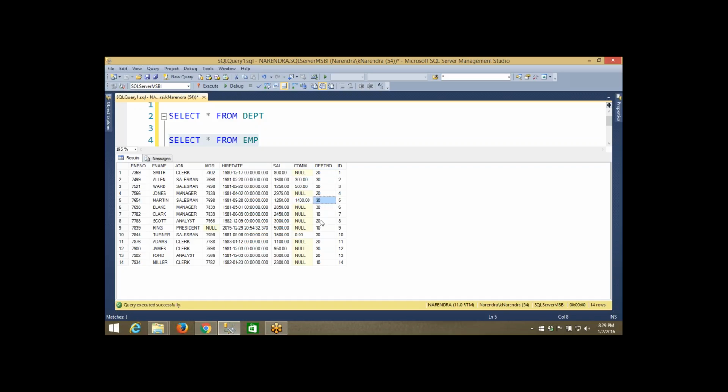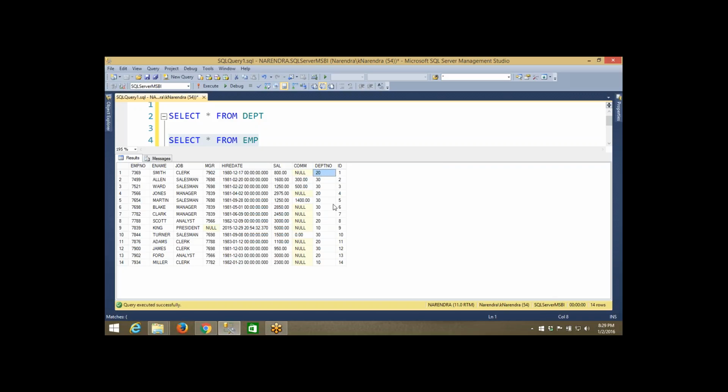Okay, now if somebody asks you, I want to see the employees' information as well as the department information, what will you do? You will retrieve all the employees' information along with the department number. But I don't want the department number, I want the actual name of the department. See, department number 20. If you display department number 20, how will it make sense to me?